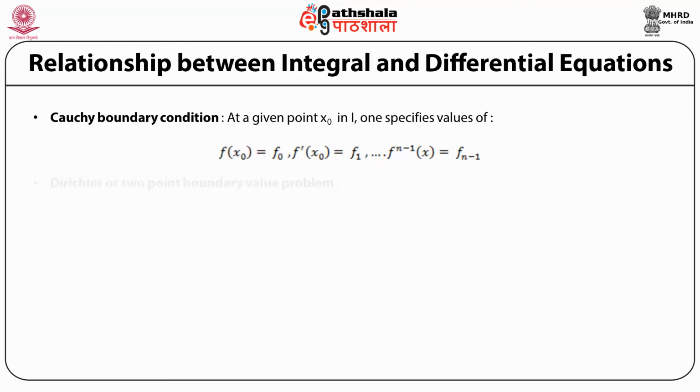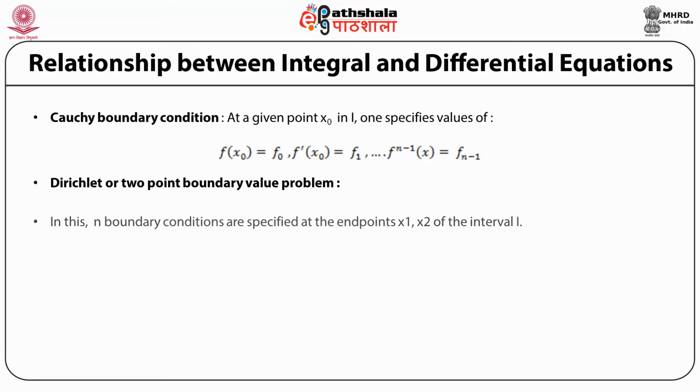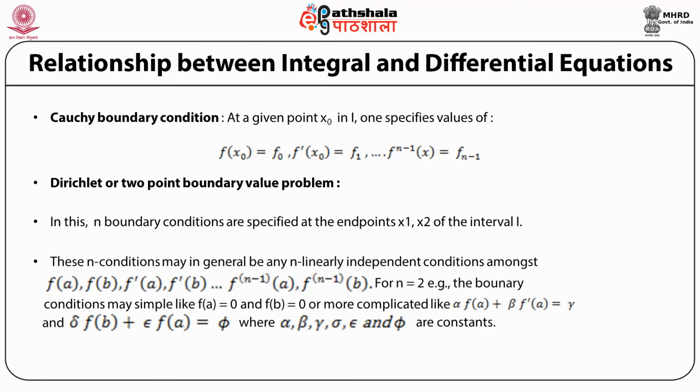On the other hand, the Dirichlet boundary conditions are the two-point boundary conditions. In this, in general, n boundary conditions are specified at the two endpoints x1, x2 of the interval I. So you specify the boundary conditions, which are in general n in number, at these points x1, x2.